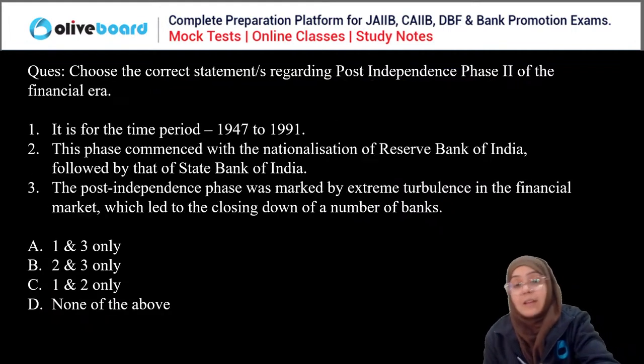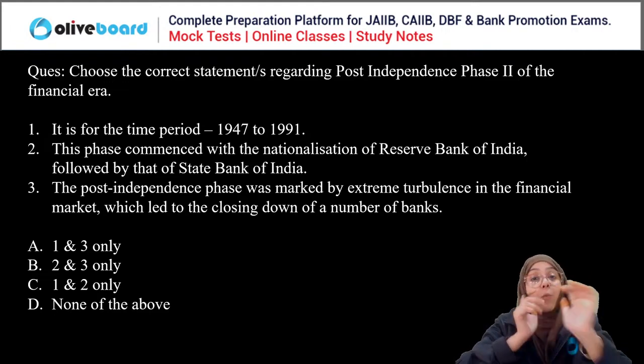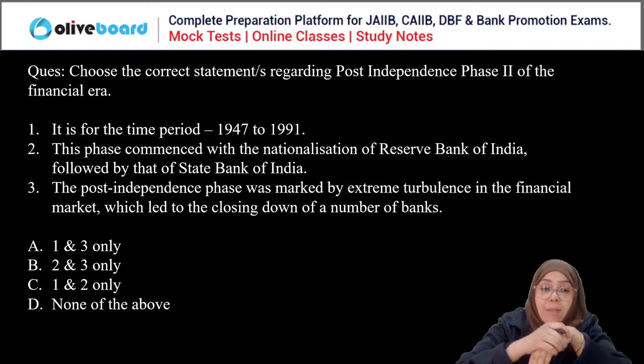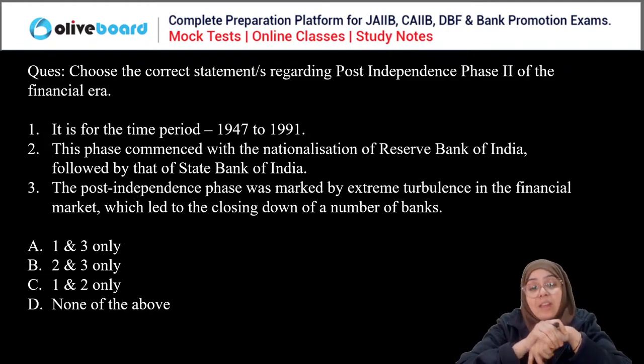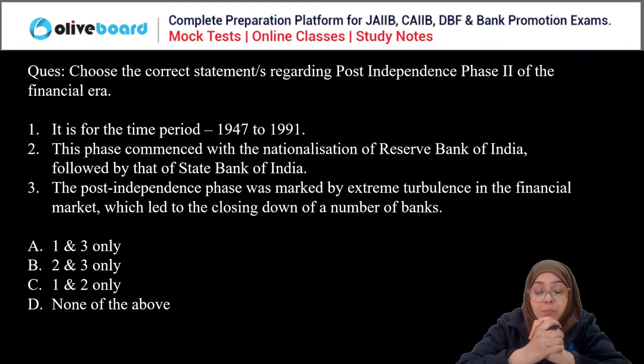Okay, good. Next question. Choose the correct statement regarding post-independence phase second of the financial era. Choose which of the following happened during post-independence. The time period is classified as from 1947 to 1991.